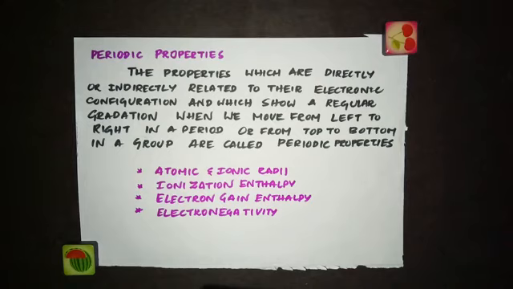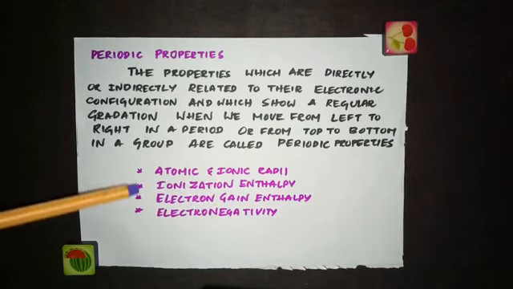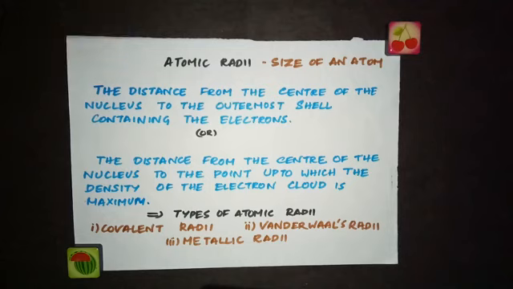In your book, we have these periodic properties discussed in detail: atomic and ionic radii, ionization enthalpy, electron gain enthalpy, electronegativity. In today's video, we are going to see in detail about atomic and ionic radii. When we say atomic radii, it is nothing but the size of an atom. The atomic size is a very important property of an atom because many physical and chemical properties of the atom are related to its size. If an atom is considered to be a sphere, the atomic size is given by the radius of the sphere and it is commonly known as atomic radius.